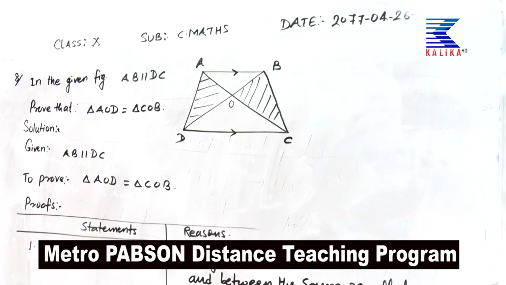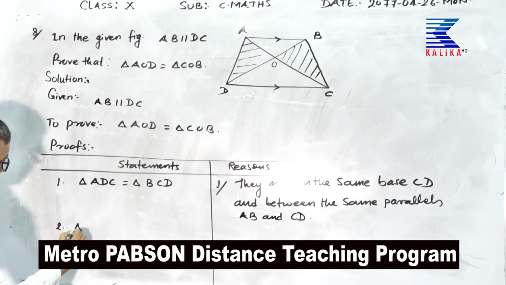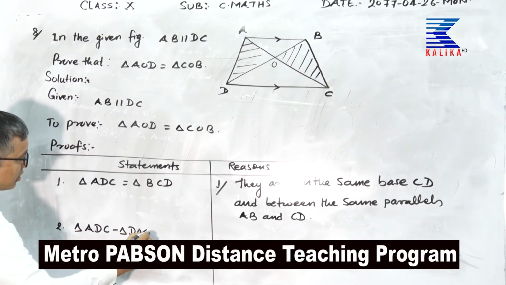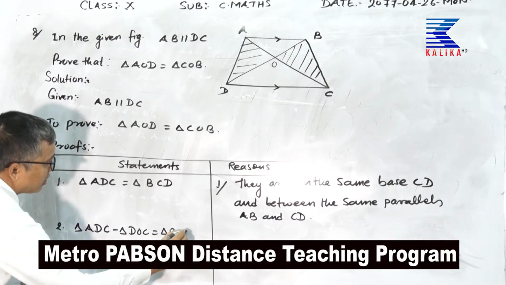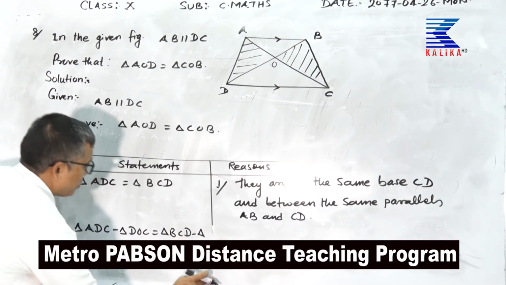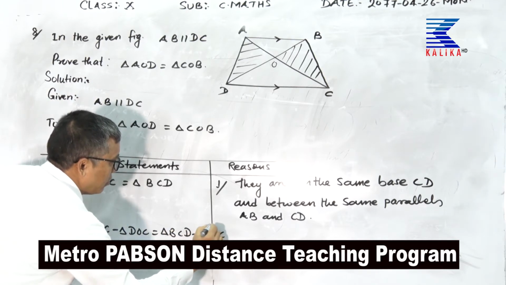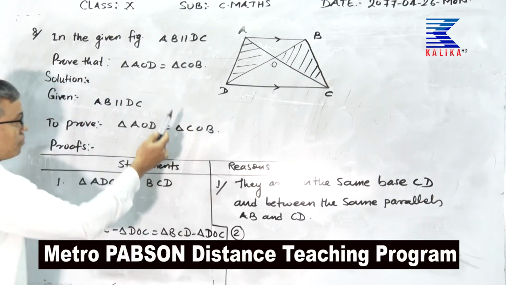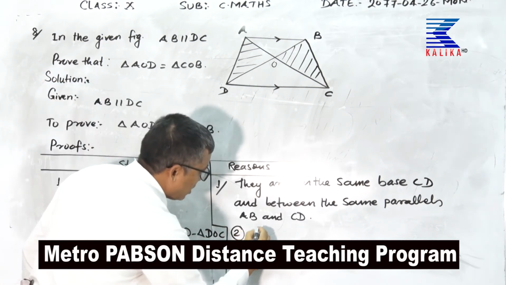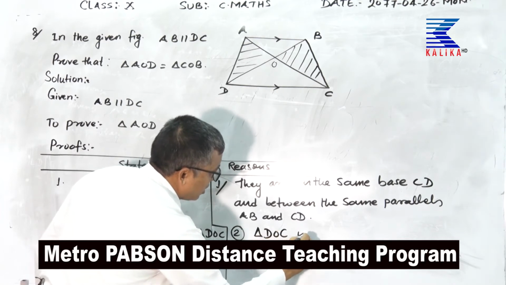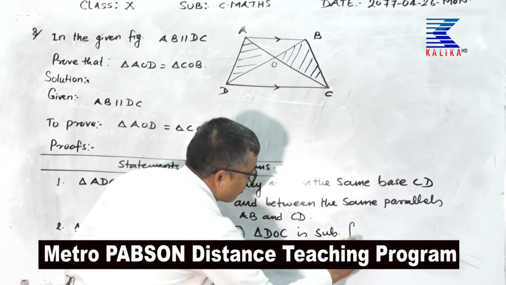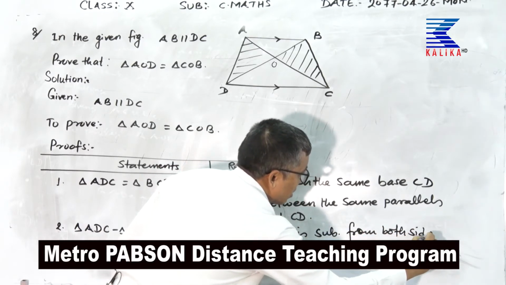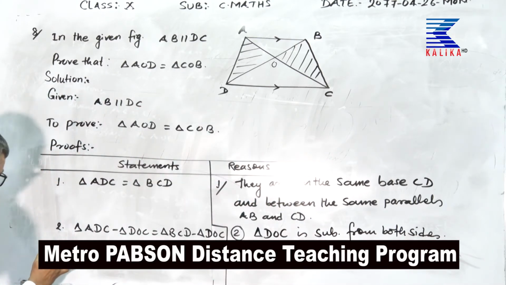Number 2. Now, triangle ADC minus triangle DOC is equal to triangle BCD minus triangle DOC. Triangle DOC is subtracted from both sides. Number 3.